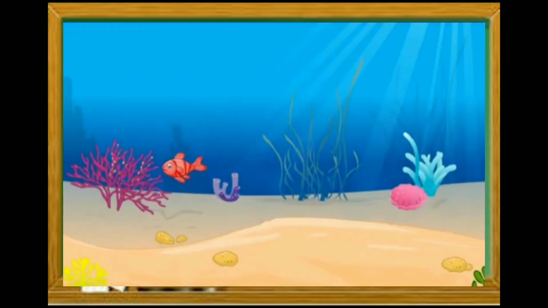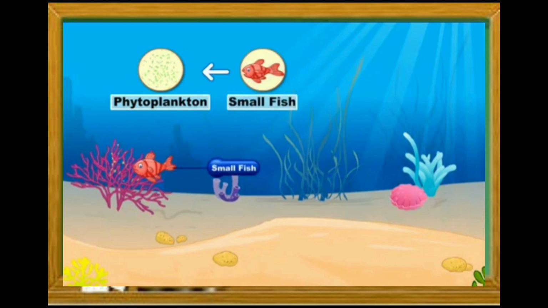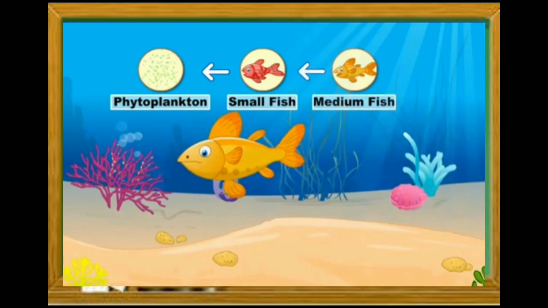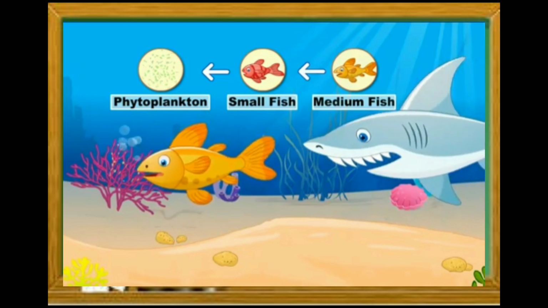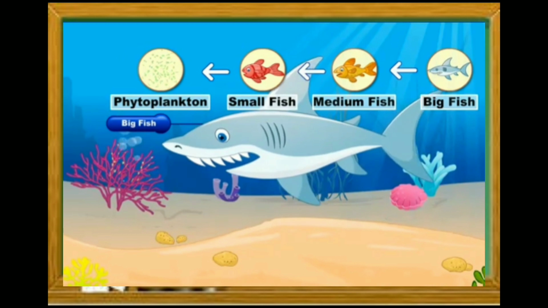Marine food chain. A marine food chain starts with phytoplankton, which is eaten by a small fish. Then, a small fish is eaten by a medium fish. And at last, a medium fish is eaten by a big fish.